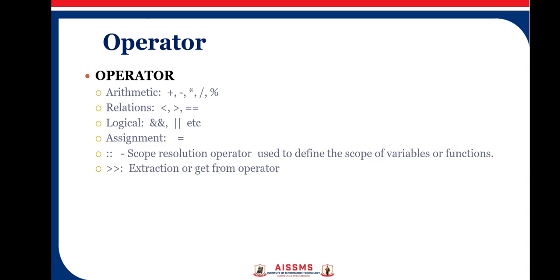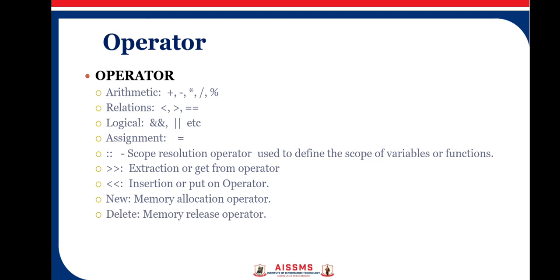Next is the extraction or get from operator, which you can use with the cin identifier. Then the insertion operator or put to operator, which you can use with the cout identifier. Then some memory allocation operators like new, which is used for dynamic memory allocation, in the same way we use malloc in C. Then the delete operator, which is used to release memory. It is similar to the free function which we have studied in C to release memory which is allocated dynamically.